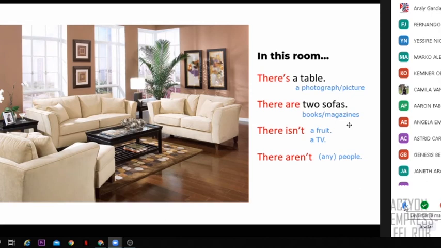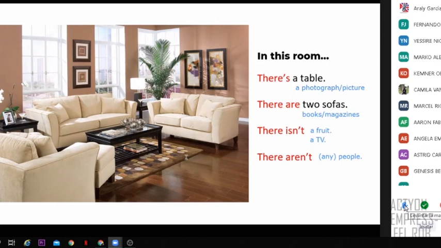What is your sentence, Fernando? There isn't house on the ground. What do you mean? House on the ground. I don't understand. What do you want to explain? Because this is a living room and you have to see in the living room if you have positive objects, singular or plural, or negative.